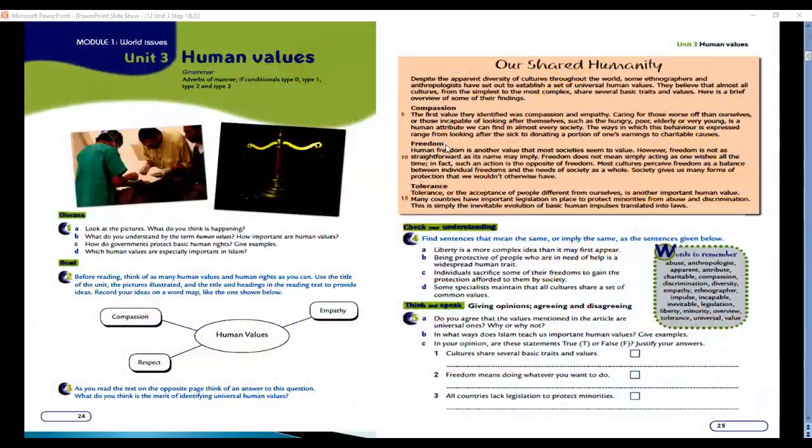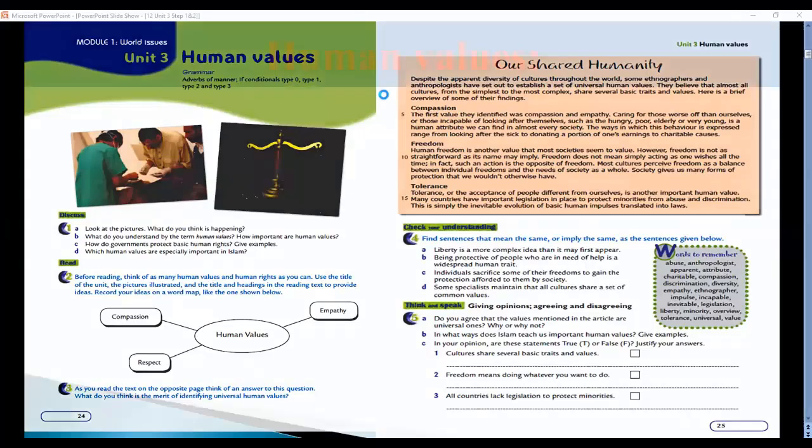Let's start here, dear students, by having a look at your student's book on pages 24 and 25. Have a look at the title, this one, Human Values. It's very, very important. Human values. Read it again and again in order to try to understand what it refers to. Have a look at it in page 24 and also in page 25, in order to look at these two pages and this information in front of you.